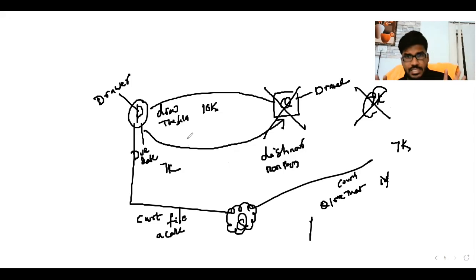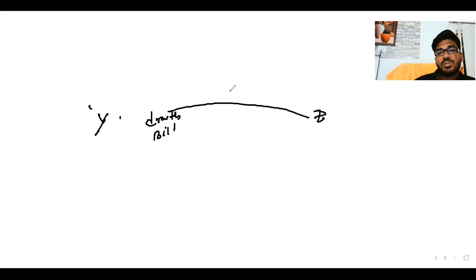Okay, so everyone is clear for this example, 7,000 rupees. Another example, same scenario. Listen carefully. Why did the person draw the bill on Jet for 5,000 rupees? He is the drawer.